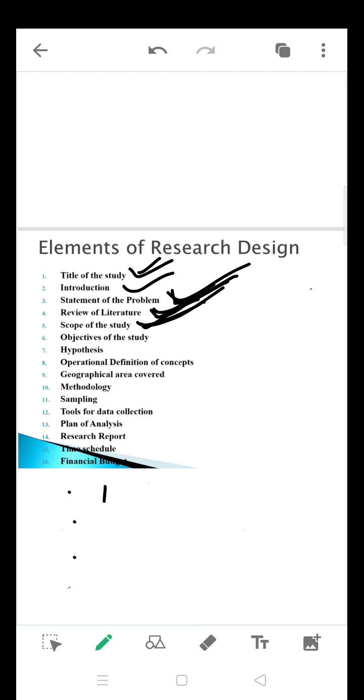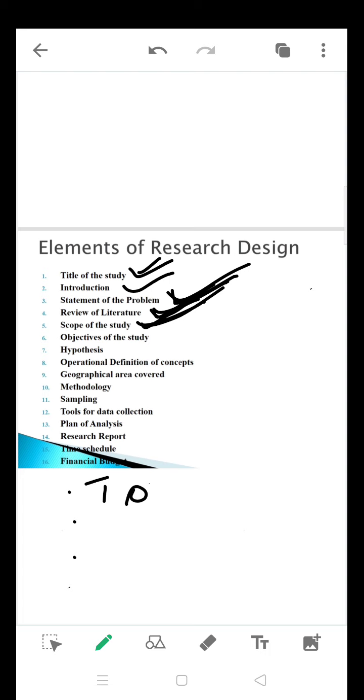And one more thing here, the objectives always start with "to". So when you are setting your objectives, to study, to understand, to examine, to analyze, this kind of words you need to use.